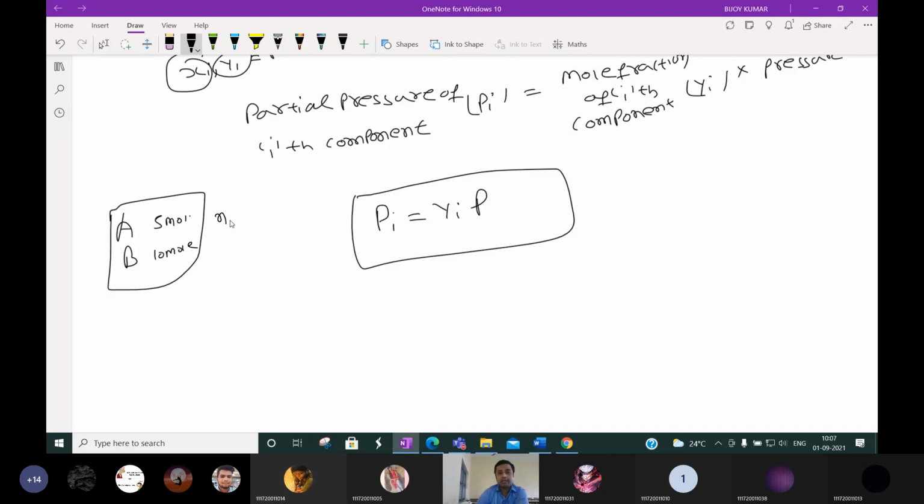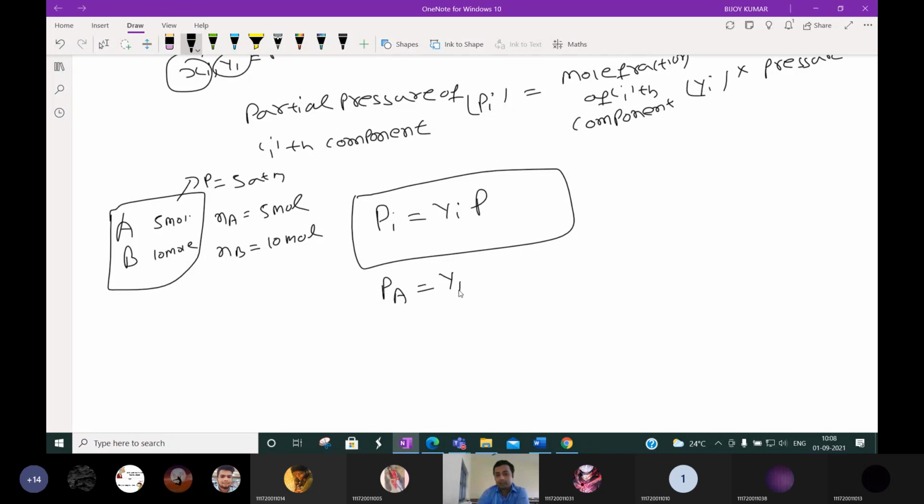Okay, then Na we can write, what is Na? 5 mole. Nb is equal to 10 mole. Okay, suppose the total pressure is 5 atmosphere between the two gases. Then we can calculate the partial pressure of A. What will be the partial pressure of A?